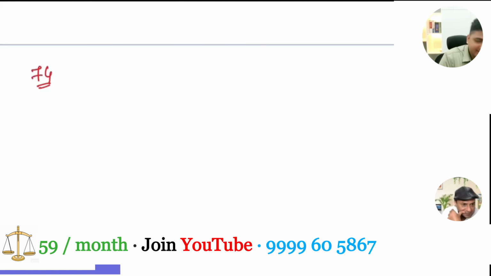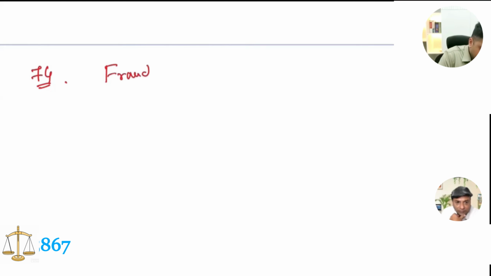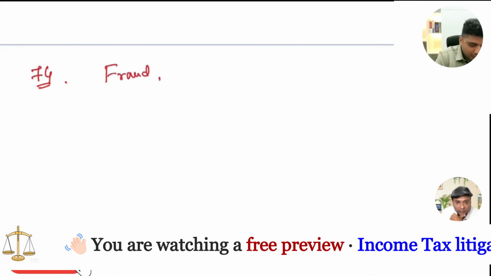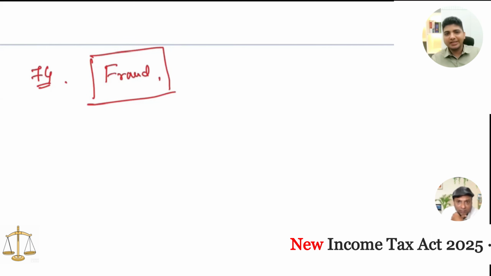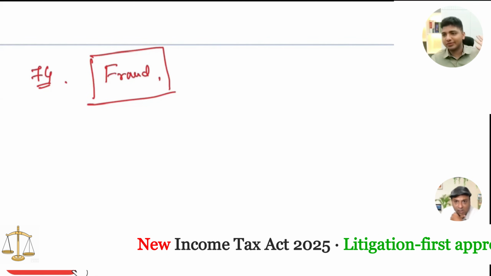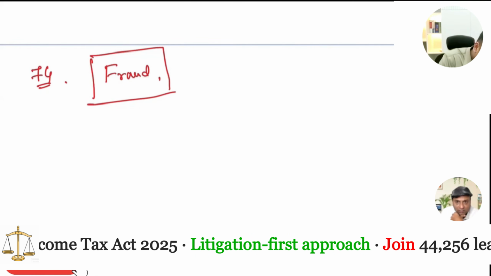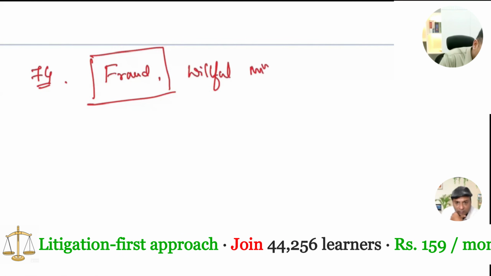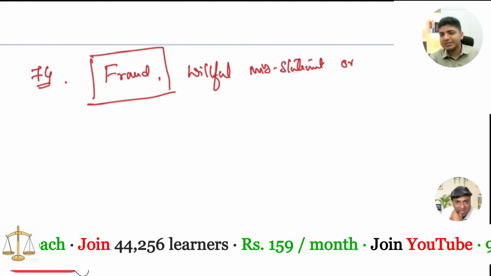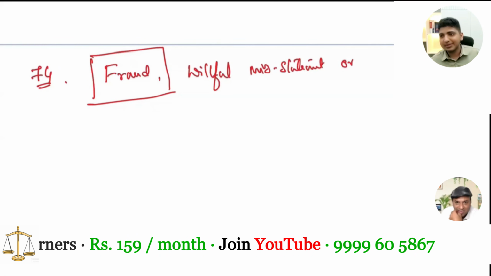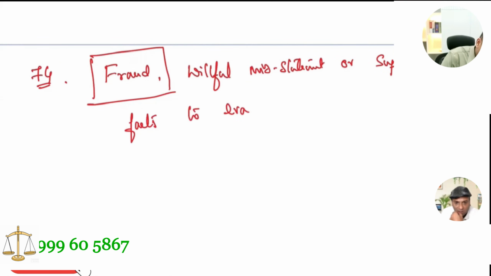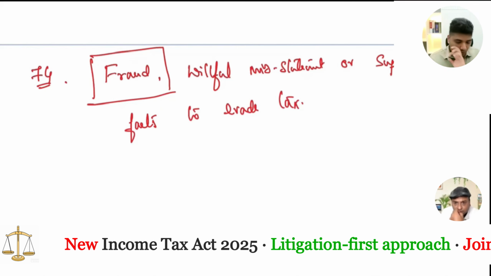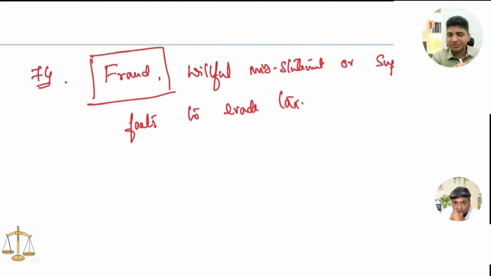So here in 74, they are creating classes. Now, they say the word fraud. Right after the word fraud, they have put one comma. That means the fraud itself is one class. Correct. So whether there is evasion or no evasion, it makes no difference. This is one class. Correct. Then it is followed with fraud, comma, willful misstatement, or. Now, between willful misstatement and or, there is no comma. Correct. So, willful misstatement or suppression of facts to evade tax. Yes. So, because there is only one comma, that is after fraud.